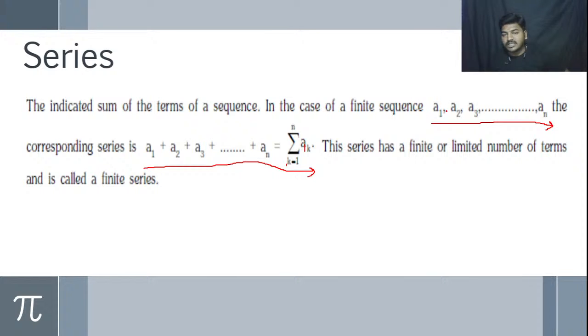In the sequence there are no symbols, but in the series there will be a symbol like plus, minus, multiply or maybe division. When we have this type of condition, then we say it is a series. And keep in mind, series are always indicated by summation AK, where K is equal to 1 to N and N belongs to the natural numbers, called a finite series. Series is applied only for a finite series.